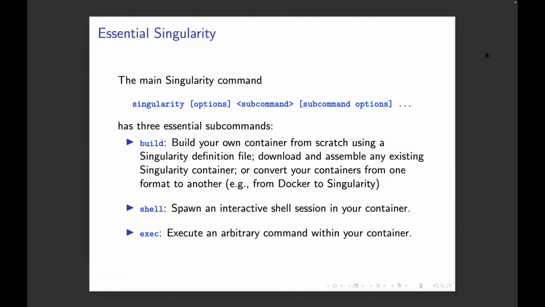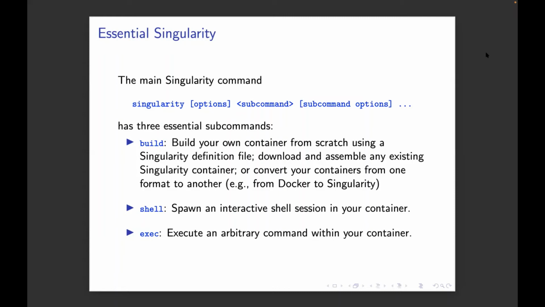There are different ways to build your container images. You can build it from scratch using what's known as a definition file. If you're familiar with Docker, this is like your Dockerfile. It's literally just a list of all the stuff you want to install, essentially. And there are other sections you can do things with, but that's kind of all I use it for.